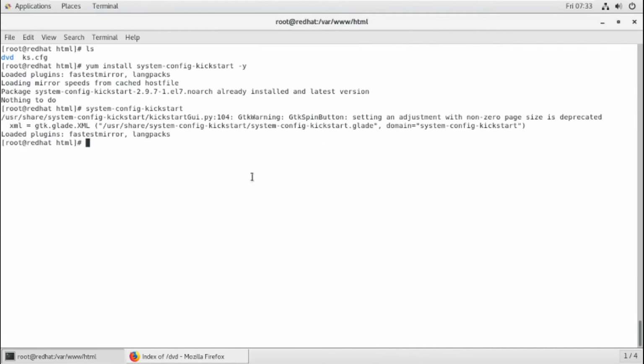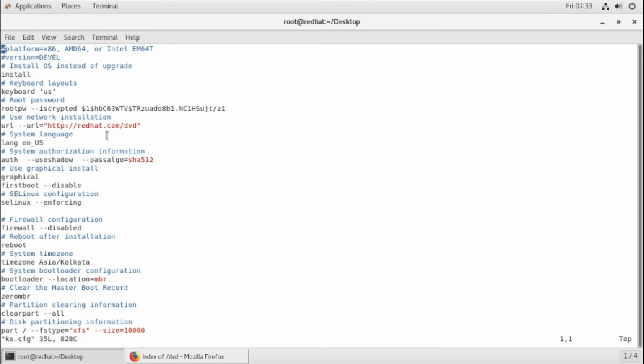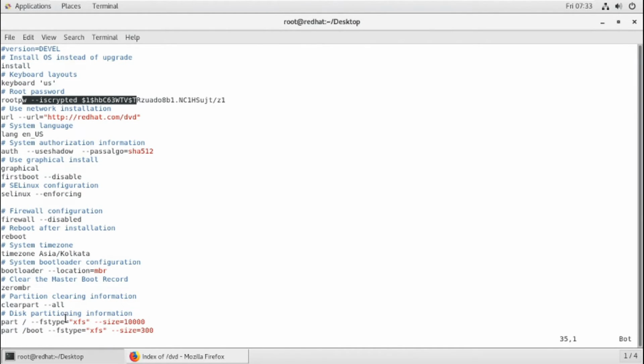Just now close it. If you now come here, if you go to slash, then desktop, you will see your kickstart file. If you open it, you will see all of the options coming now. The URL that I have given, you can see the URL is attached. I had broken it into two different parts, redhat.com and DVD, but right now it is attached. You can see install, keyboard, root password, all of the options, right? It is given, even your partition, everything is created automatically.